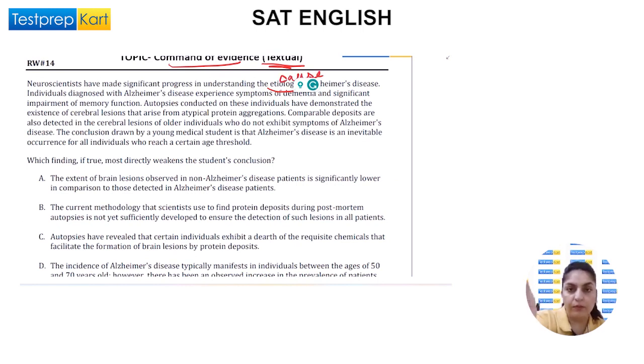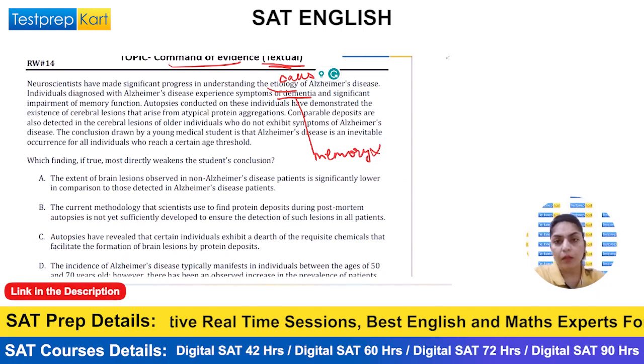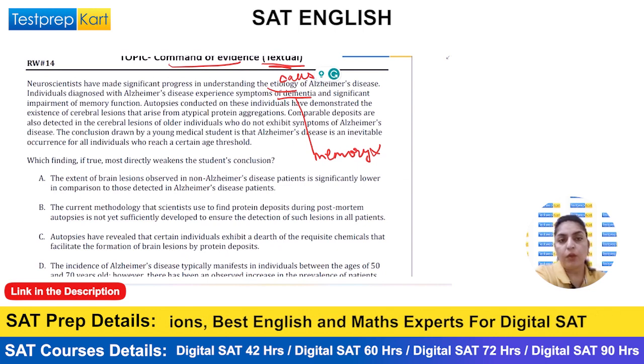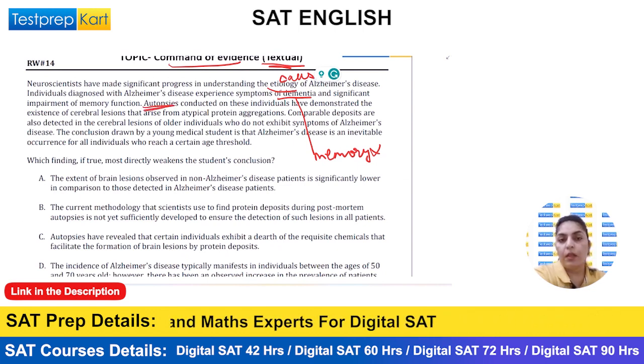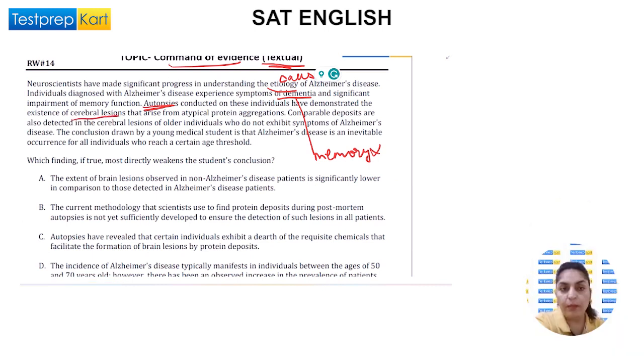To find the cause of what? Of Alzheimer's disease. Individuals diagnosed with Alzheimer's disease experience symptoms of dementia. Dementia means memory loss, and significant impairment of memory function. Autopsies conducted on these individuals have demonstrated the existence of cerebral lesions. Cerebral lesions means some cuts inside the brain, inside the brain cells, that arise from atypical protein aggregation. Protein aggregation means protein accumulation, when protein gets deposited.